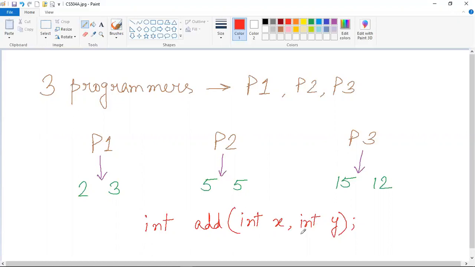So if you want to provide these kinds of method signatures to the programmers so that they can implement these methods in their subclasses on their own, we have to use an abstract keyword before this method signature like this. So this is how you have to use the abstract modifier before the method signature.